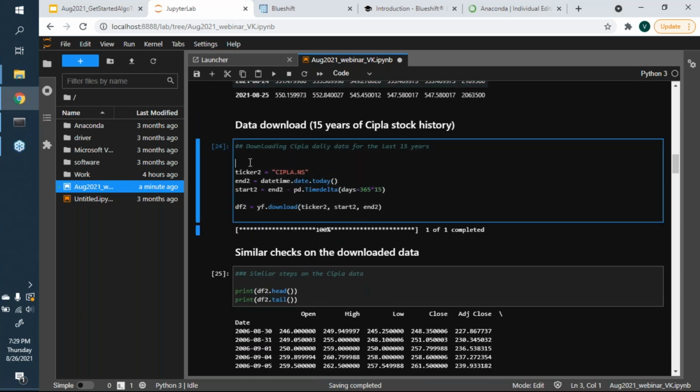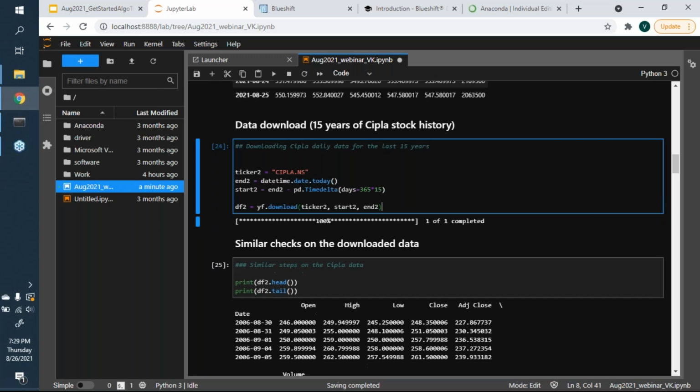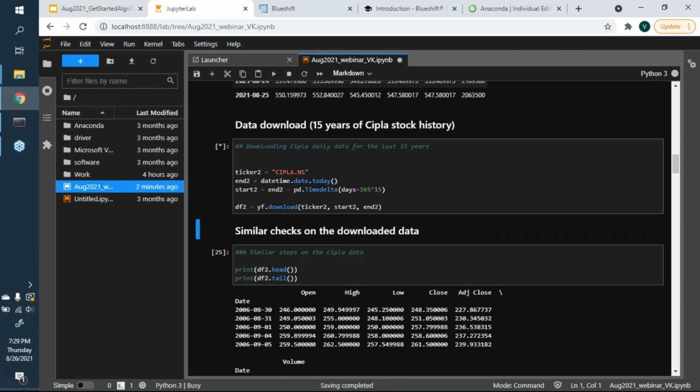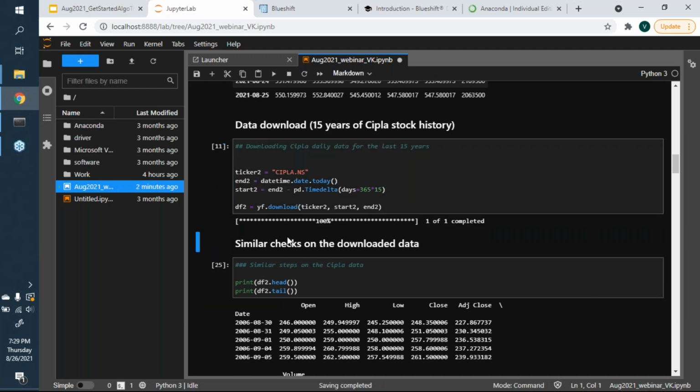For some of our Indian participants, let's also download the data for a famous Indian pharmaceutical company called Cipla. I picked pharma because we live in COVID times, so pharma companies are enormously interesting for us to notice how they are faring. I do the same thing that I did previously. This time I'm downloading the data for the last 15 years.